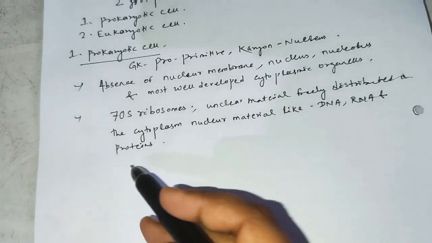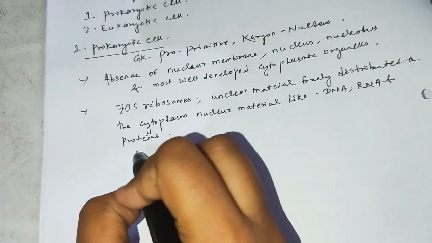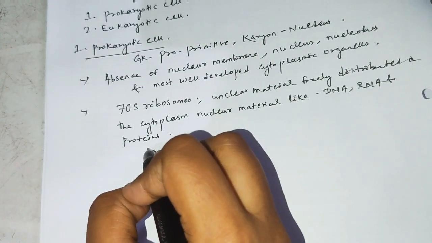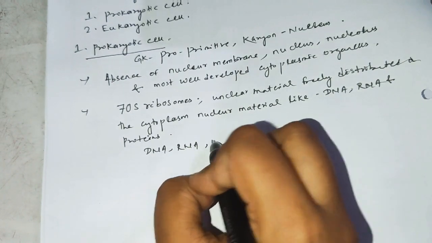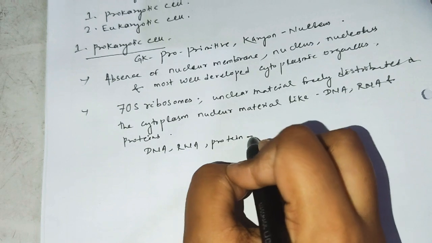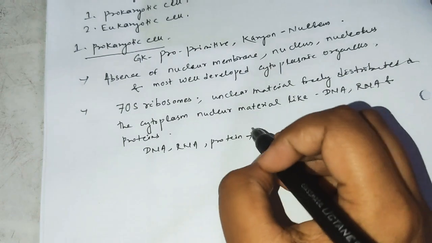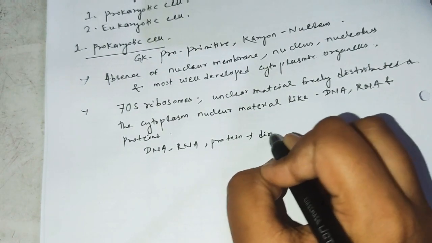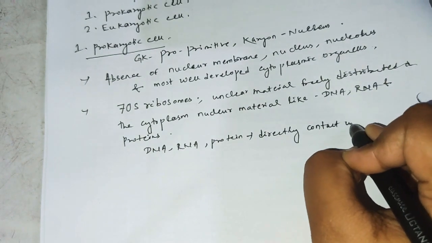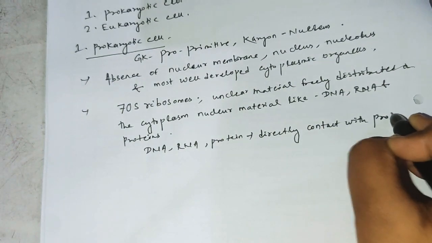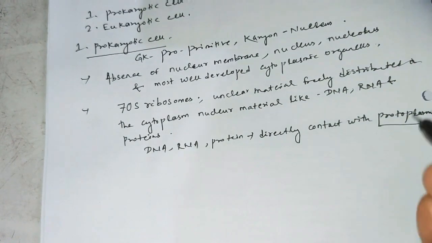This DNA, RNA and proteins are in direct contact with the protoplasm. So this nuclear material is mainly in direct contact with what? Protoplasm. Clear? Okay.